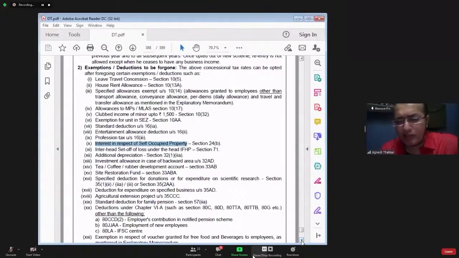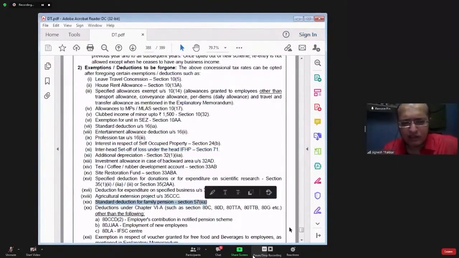But in case of let out property, if you are having final amount of income from house property as loss, then that loss cannot be adjusted against some other positive income. Set off of loss will not be allowed. If finally you are having a negative income, then that negative income will not be allowed to be adjusted against some other positive income. Set off will not be allowed.